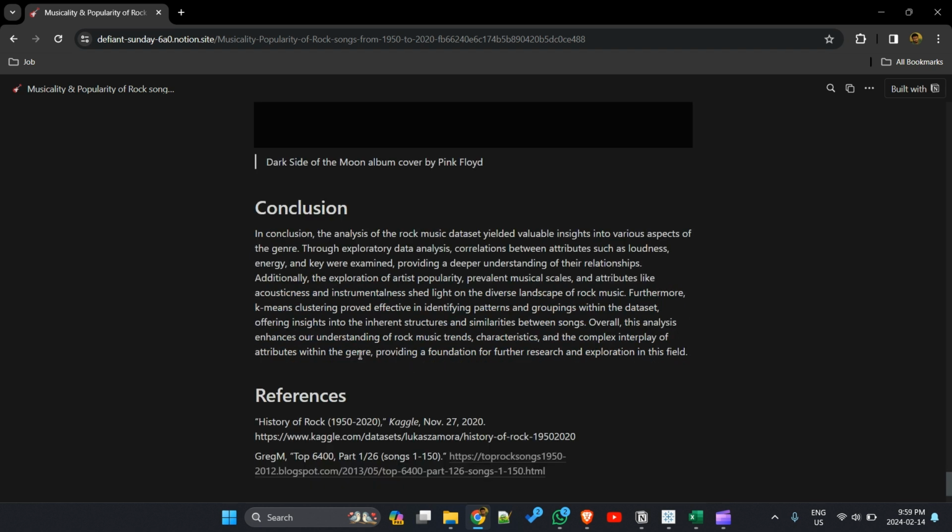In conclusion, the analysis of the rock music dataset uncovered valuable insight into genres, attributes, artist popularity, and musical trends. Exploratory data analysis revealed correlations between attributes, while k-means clustering identified patterns within the dataset.